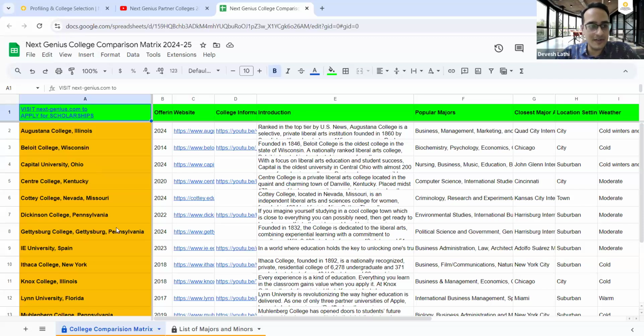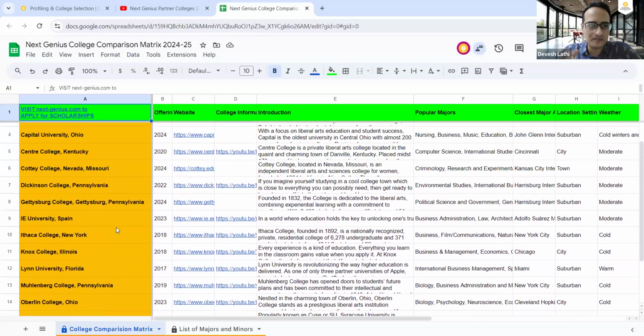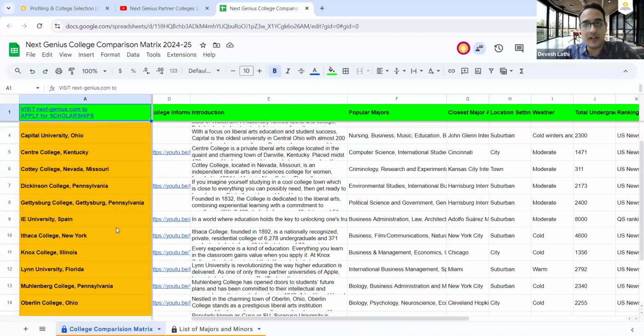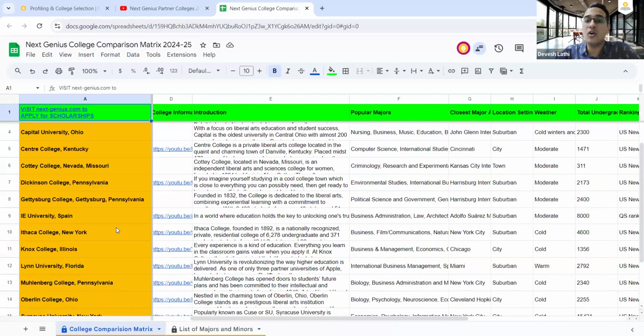The college comparison matrix is a Google sheet where you will find a lot of information about all the colleges.